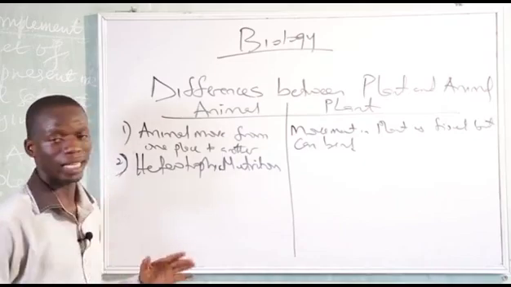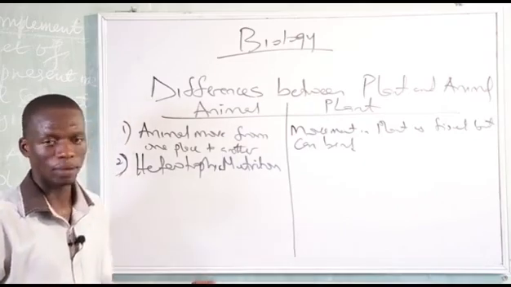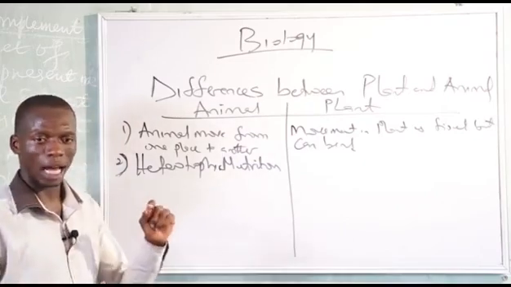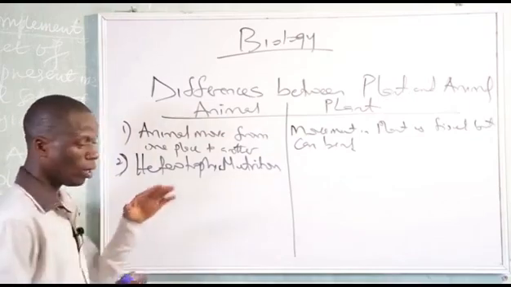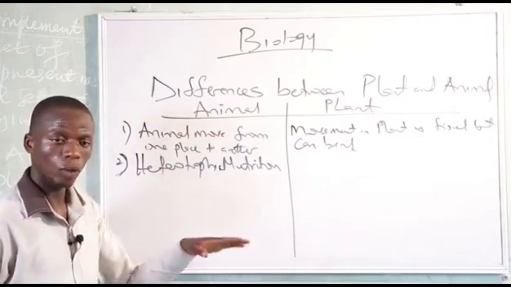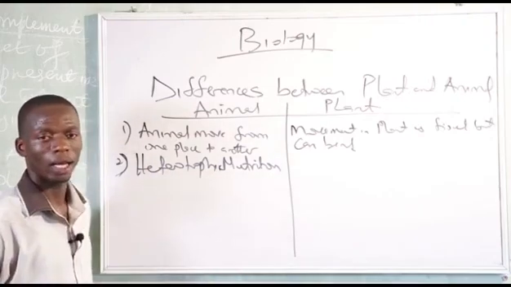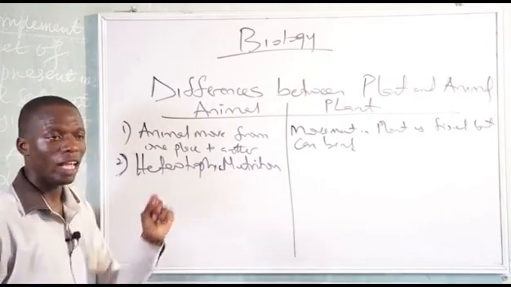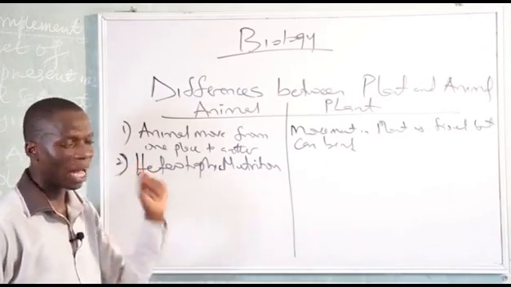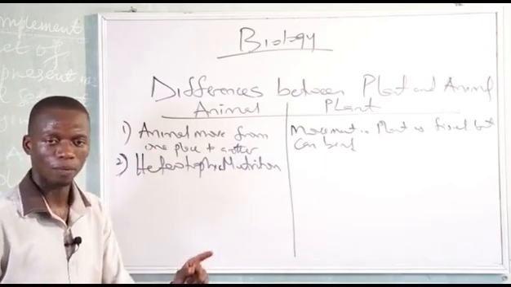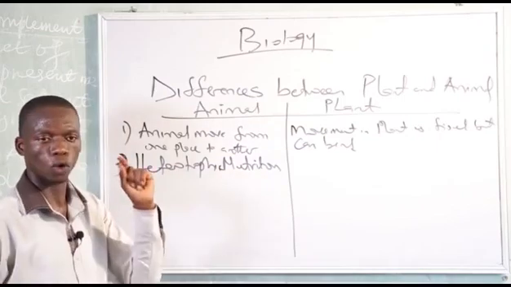Like the producers, they are plants, that is the green herbs. Animals, they are consumers, and we have the levels of consumer. We have the primary consumer, the secondary consumer, and the tertiary consumer. But I want you to know that in nutrition, plant is the producer, while animals are consumers.